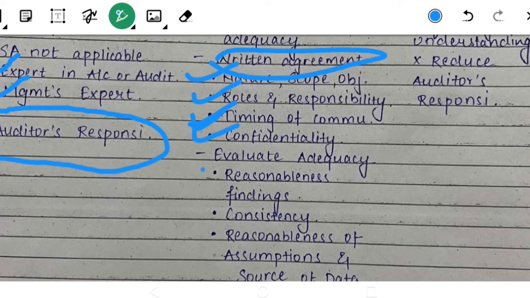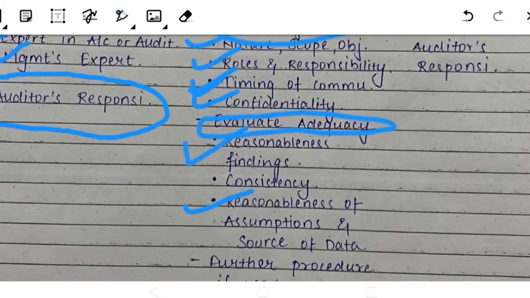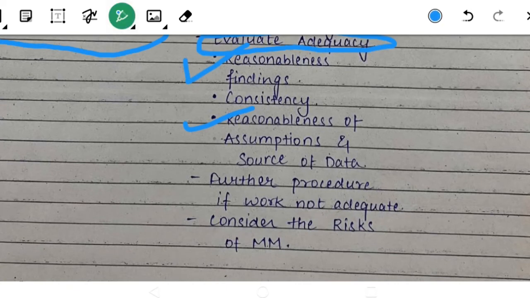The adequacy can be evaluated by the reasonableness of the findings, that he did some work and found something, and how reasonable it is. We have to assess the reasonableness of three things. First is the reasonableness of the findings, then the reasonableness of the assumptions he has made, and the reasonableness of the source of data, that is, the source from which he is gathering the information, right?